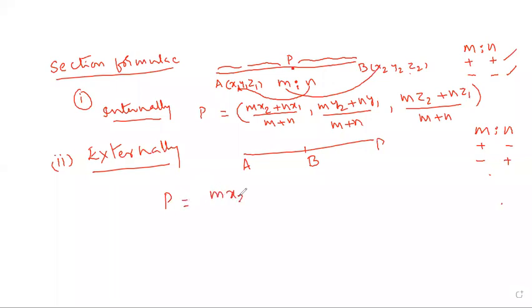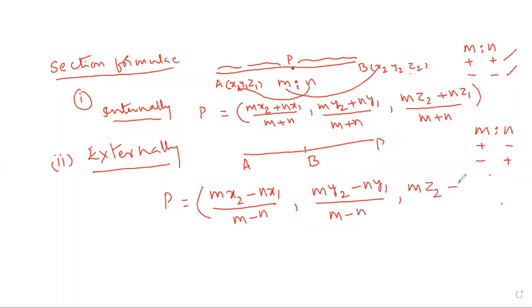So now the external formula is (mx2 minus nx1) by (m minus n), which gives the x coordinate. (my2 minus ny1) by (m minus n) becomes the y coordinate. (mz2 minus nz1) by (m minus n) is the z coordinate.